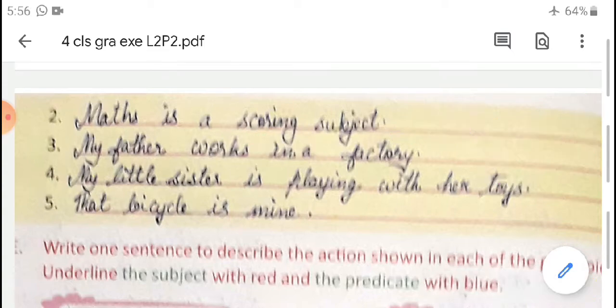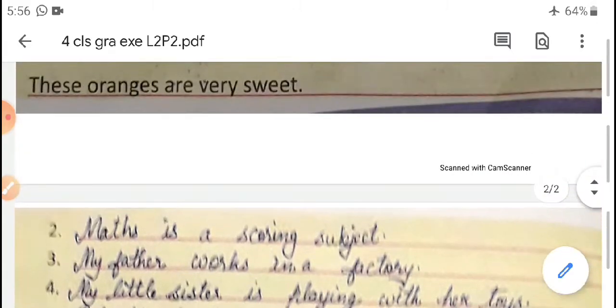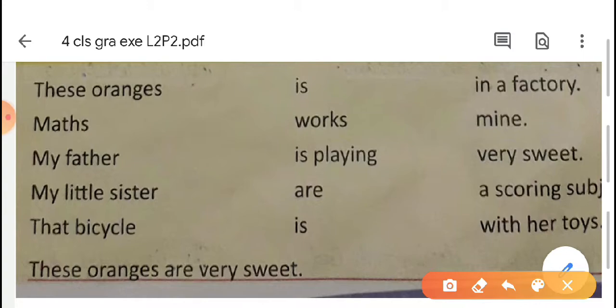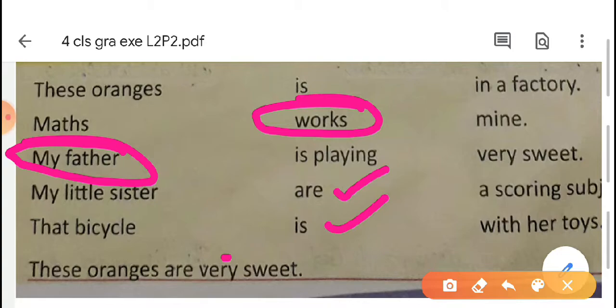Subject, SUBJECT. Subject. Now the third one, again we are going to the previous page. Third subject is my father. My father. Here we already used are and is. Now these three verbs are left. From these three verbs we can select works. My father works. Now we have to select the rest of the sentence part: in a factory, mine, very sweet, very sweet already over, and a scoring subject.